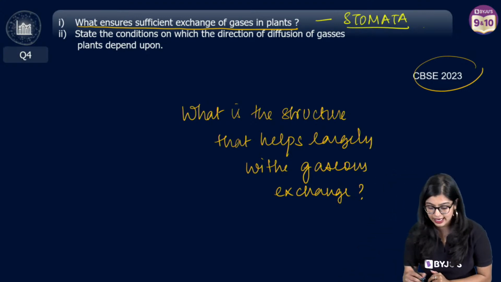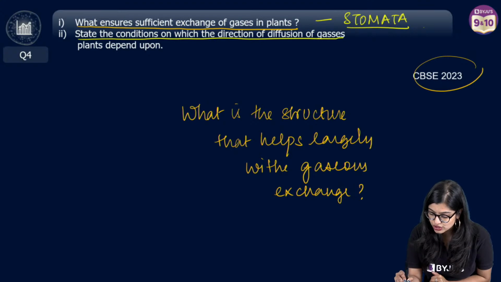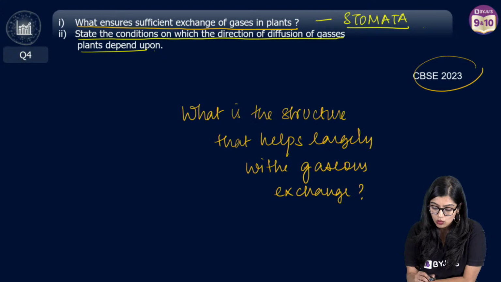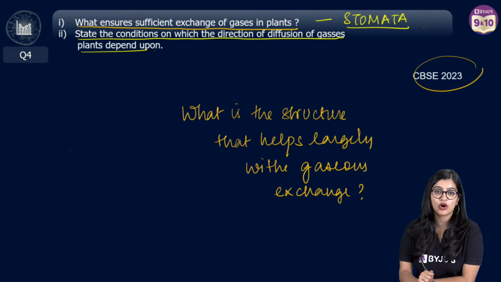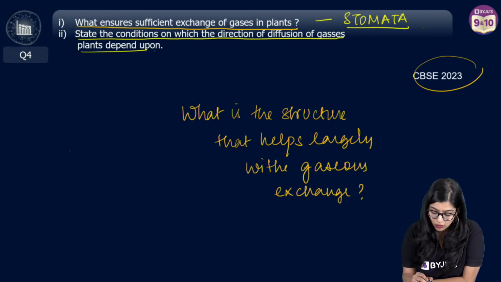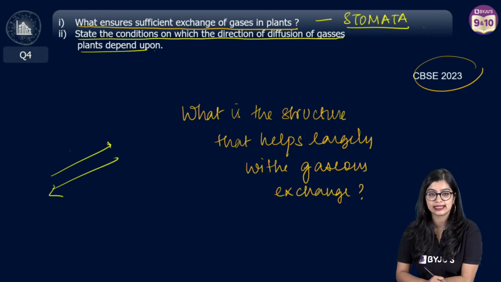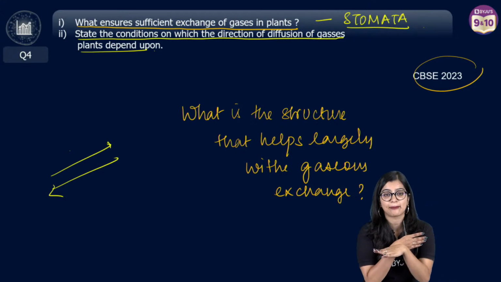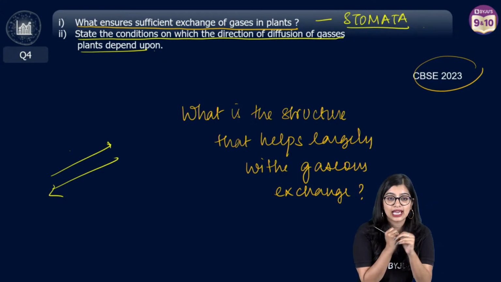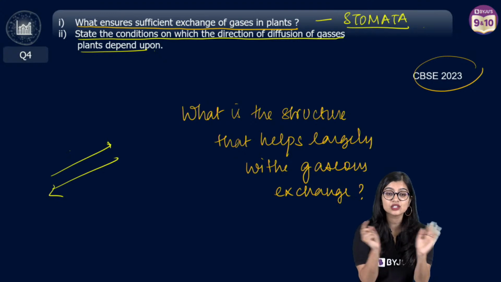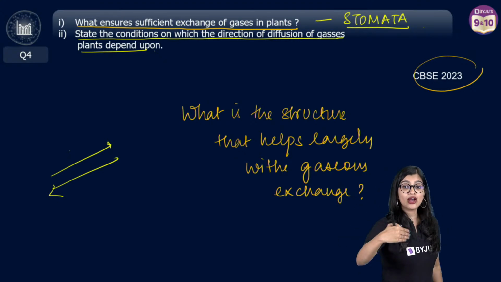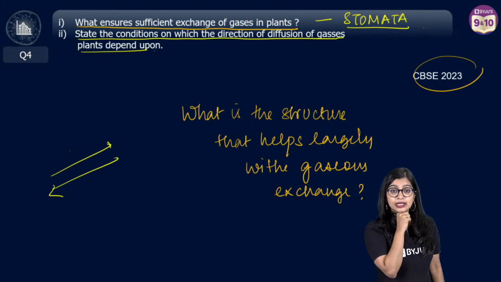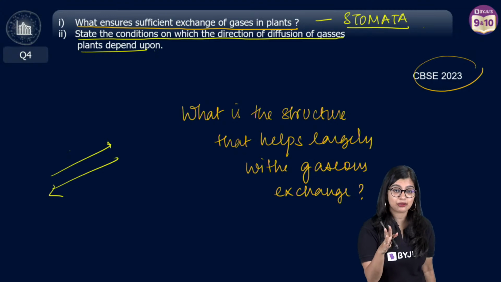Now next they are saying, state the condition on which the direction of gaseous exchange depends, right? So now, if gaseous exchange has to happen, what do we mean by gaseous exchange? We know that means entry and exit, right? How do we decide that this exchange is going to happen? What decides it? Can you tell me? The question is asking us what decides it, right? Many of you are telling me, ma'am, diffusion is there. Very good, right? Depends upon concentration of gases, atmospheric conditions.